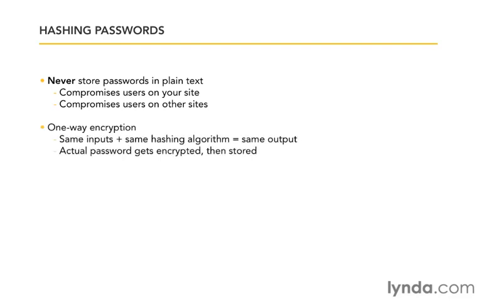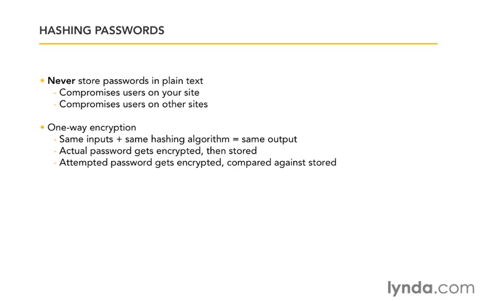So it won't be possible for anyone to get the original password from our encrypted string, including us. It works because of the principle that the same inputs to the hashing algorithm will always result in the same output. So we'll take the password, encrypt it, and store the result. When a user tries to log in, we'll take their attempted password, pass it to the same hashing algorithm, and see if the output matches what we have stored. If the output's the same, then we know the input must have been correct. If the output is different, then we know it wasn't.